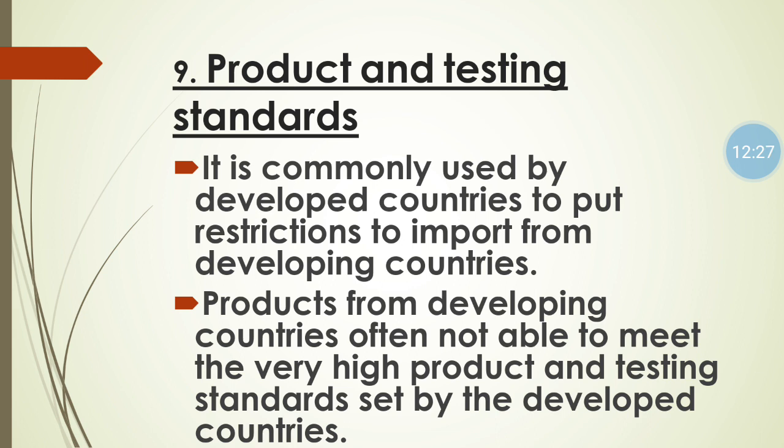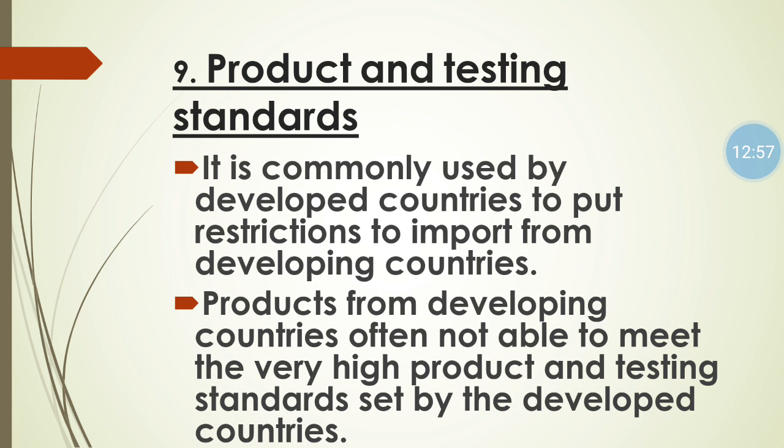Next is product and testing standard. It is commonly used by developed countries to put restrictions and to prevent import from developing countries. Whenever a developing country exports its product to a developed nation, the developed nation has a very big criteria, and on the basis of that only they will select the commodity.